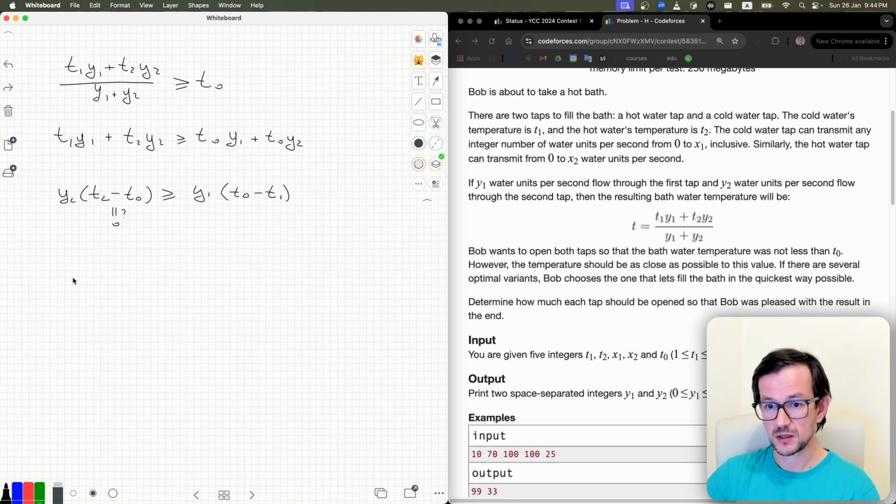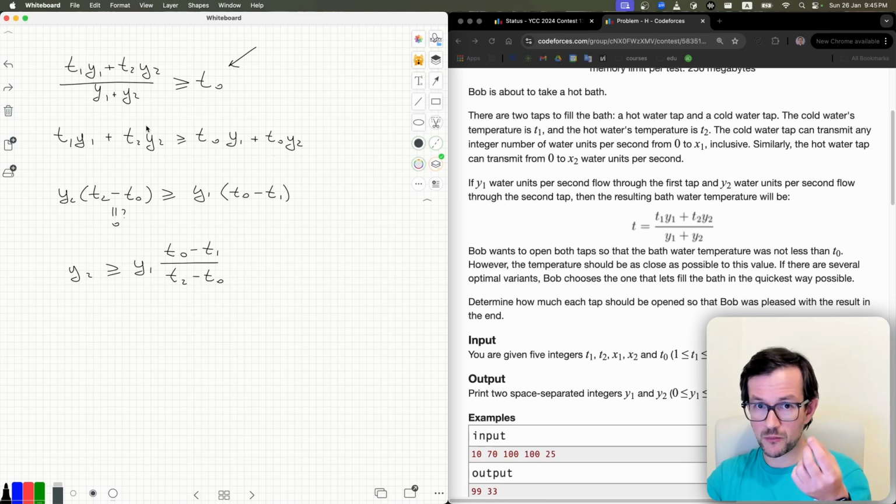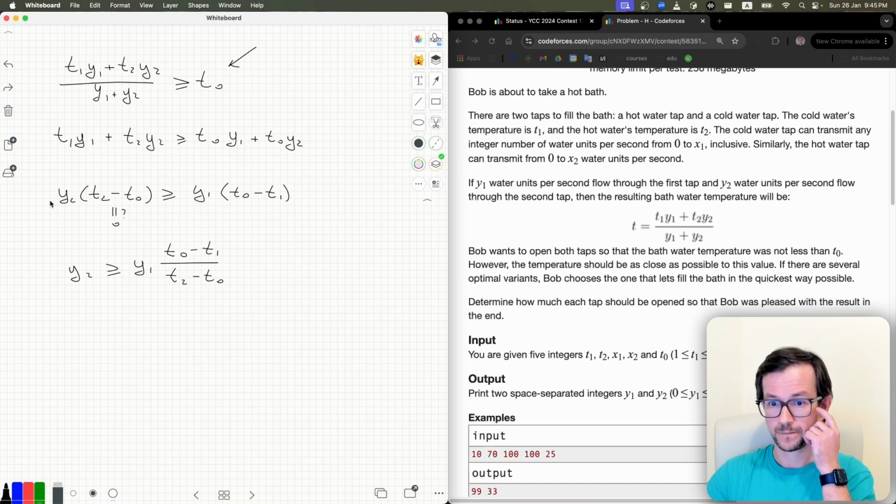Then I can divide. Then y2 must be greater or equal than y1 multiplied by T0 minus T1 divided by T2 minus T0. So all these values of y2 will give me this result. If I pick any such value y2, then the temperature will be okay. Now, from all good temperatures, I need to pick the minimal one. y2 is the amount of hot water I put.